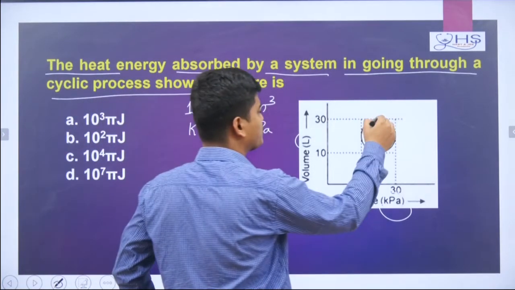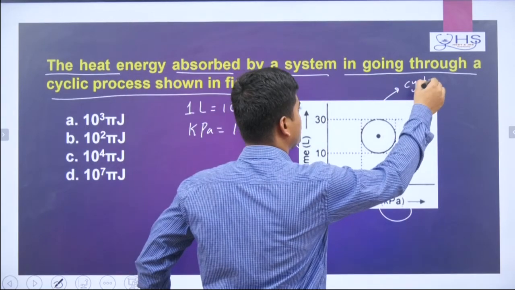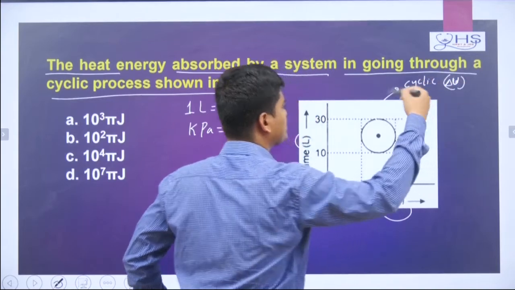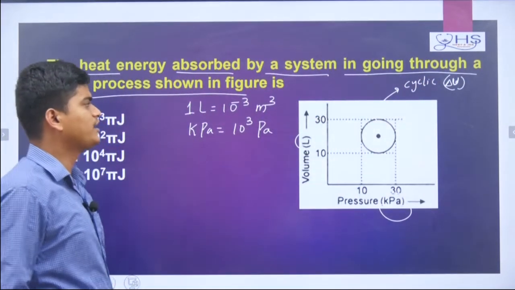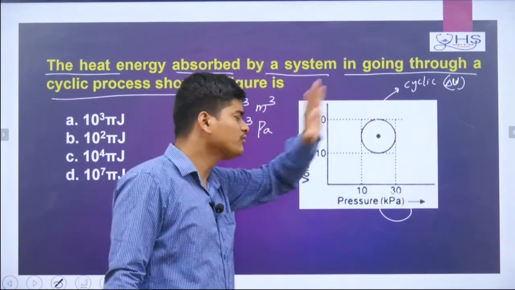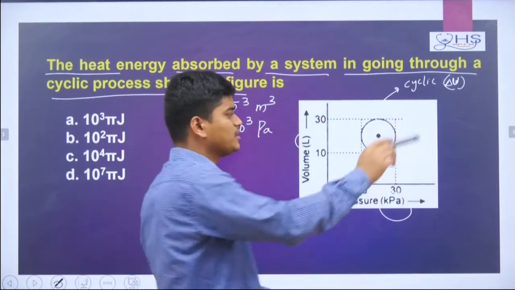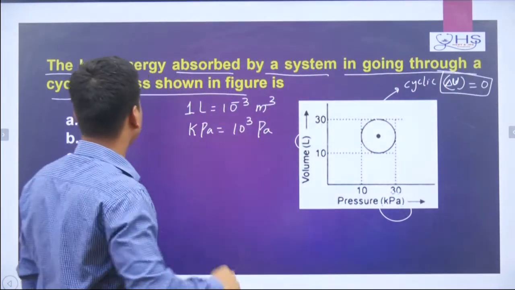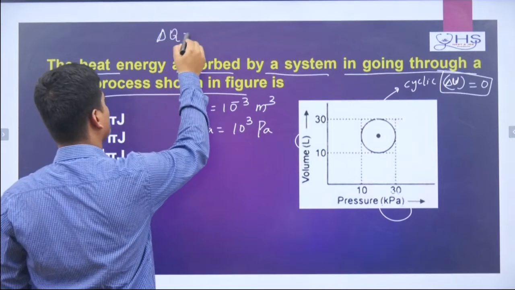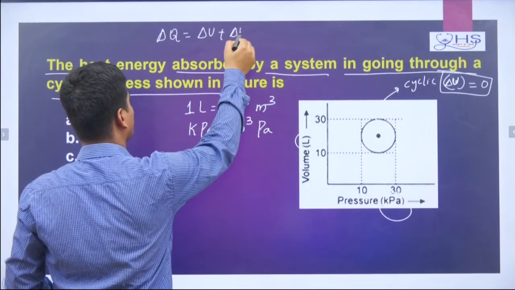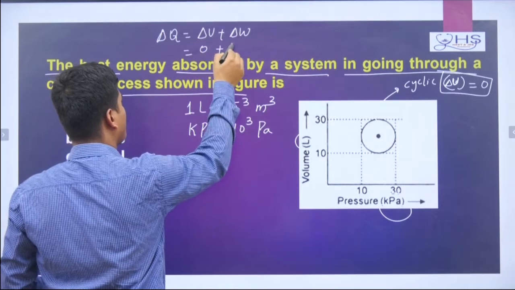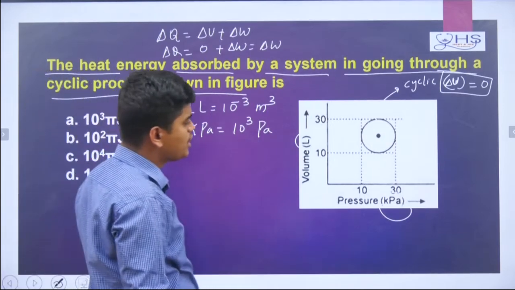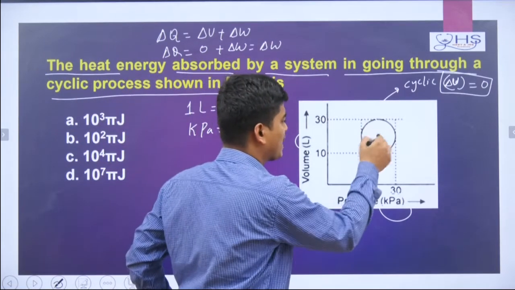First you see, this is a cyclic process. If it is a cyclic process, remember delta U will be 0, because the initial state and final state will be the same. Delta U depends on the state of the system, so delta U will be 0. Then if you want to find heat, go for delta Q. Delta Q is delta U plus delta W. If delta U is 0, then delta Q equals delta W.